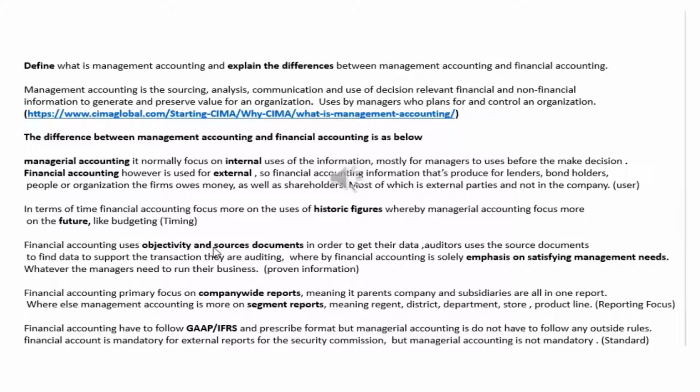And of course, last but not least, the most important thing is that financial accounting has to follow GAAP or IFRS and a prescribed format. Managerial accounting does not have to follow outside rules. Financial accounting is mandatory for external reports for the Securities Commission, but managerial accounting is not mandatory. There is no standard to follow, which means the manager does not have to follow any rules. He is free to use any style he wants to prepare his report.